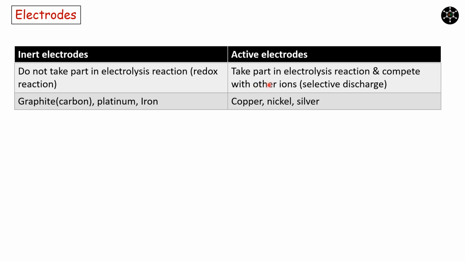Active electrodes take part in electrolysis reaction and compete with other ions which come near the electrode. So there happens a selective discharge of one particular ion depending upon its activity or the concentration. Example for inert electrodes are graphite or carbon electrodes, platinum electrodes and iron electrodes. Example for active electrodes are copper electrodes, nickel electrodes, silver electrodes, etc.